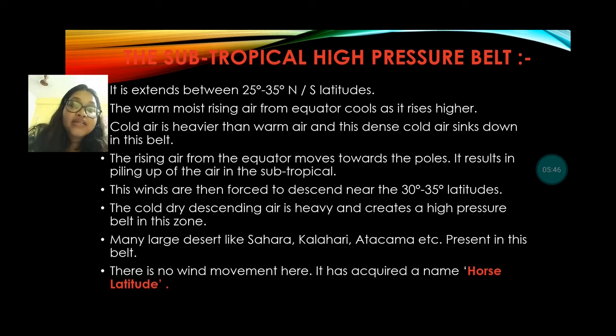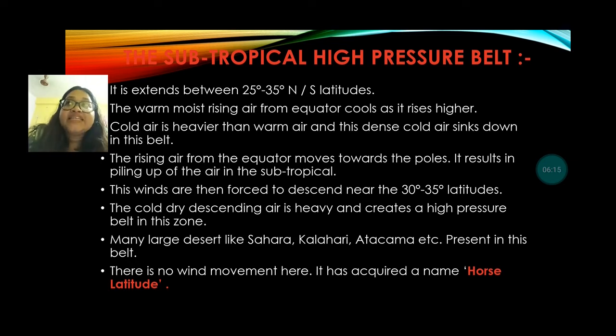Next one is the subtropical high pressure belt. This pressure belt is located from 25 to 35 degrees north and south latitudes. Here you can see the warm moist air rising from the equator and cooling as it rises higher. The cold air is heavier than the warm air, and then the dense cold air sinks down in this belt.